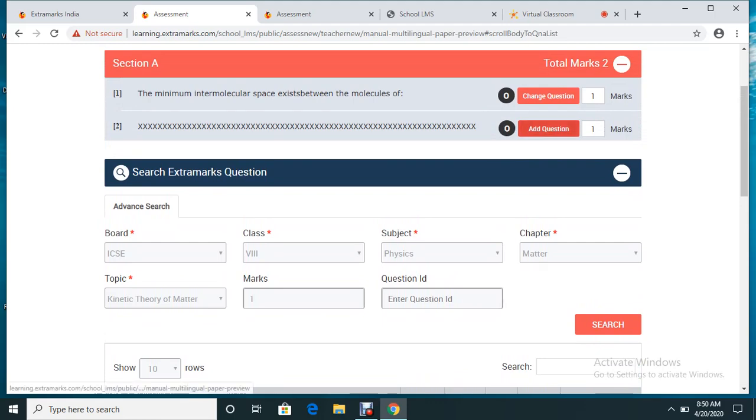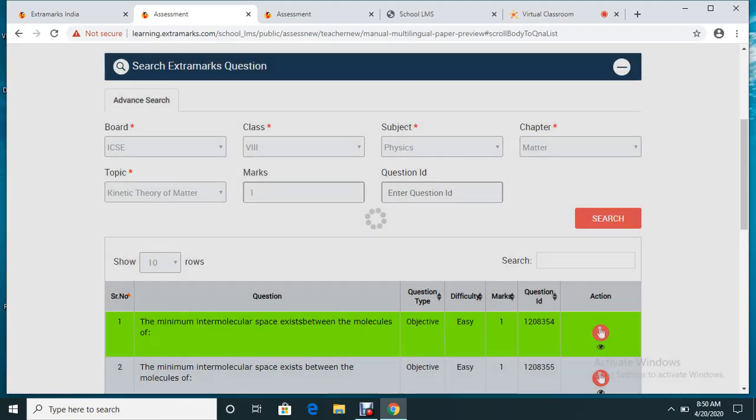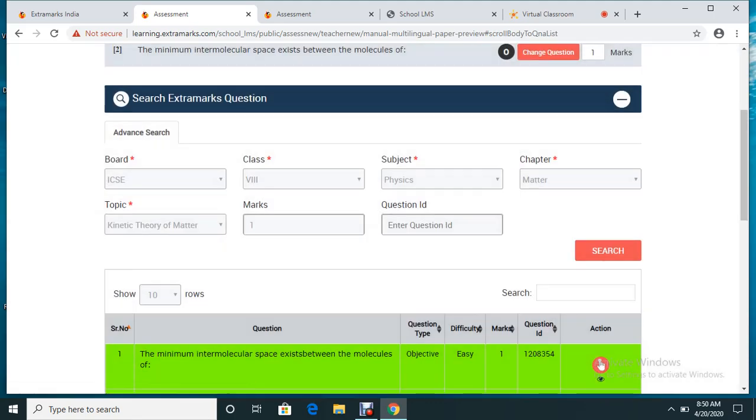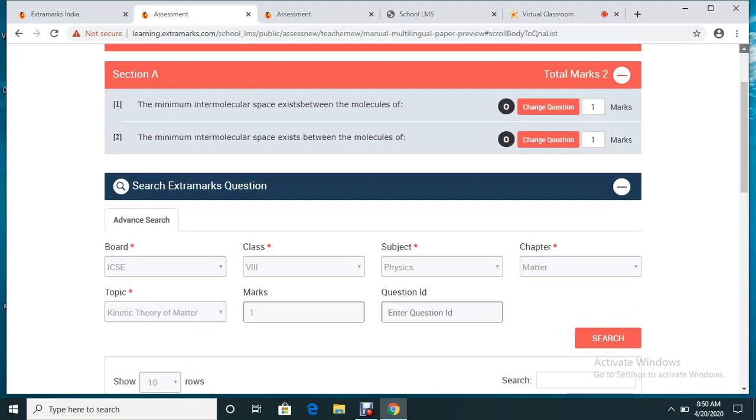Now the second question, add question. Maybe I want this question to be added. I click here again. It becomes green in color. That means this question is also added up here. So these 2 questions I'm putting it for my examination.